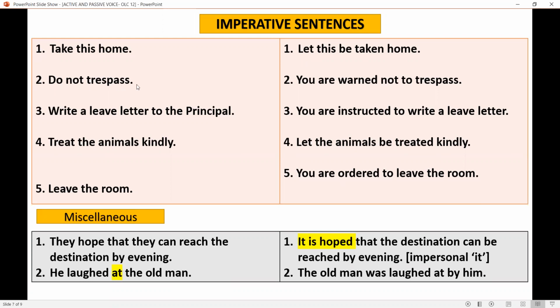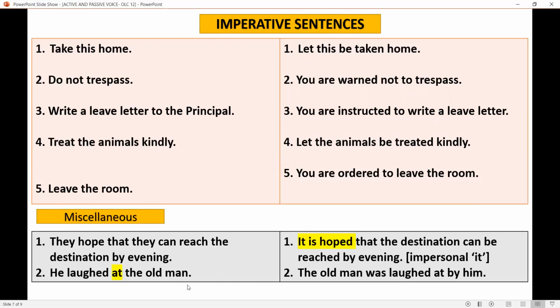Next one. Do not trespass. You are warned not to trespass. Next one. Write a leave letter to the principal. You are instructed to write a leave letter. Treat the animals kindly. Let the animals be treated kindly. Leave the room. You're ordered to leave the room.